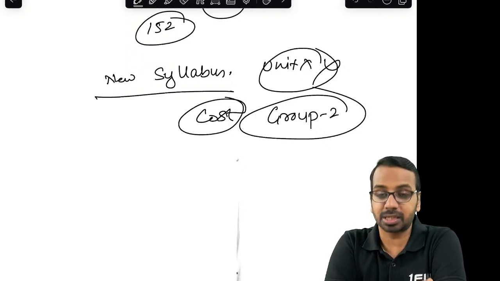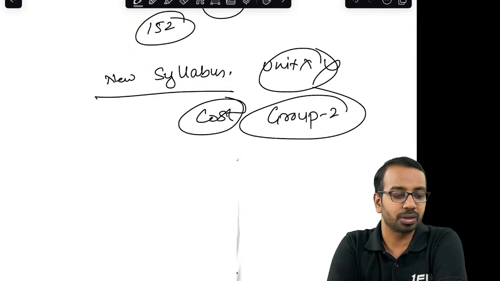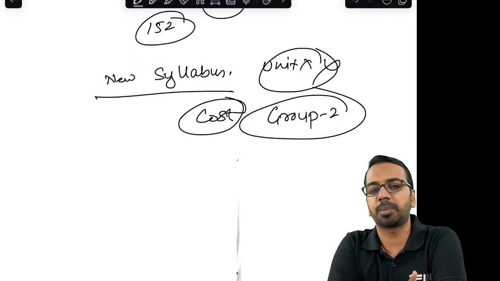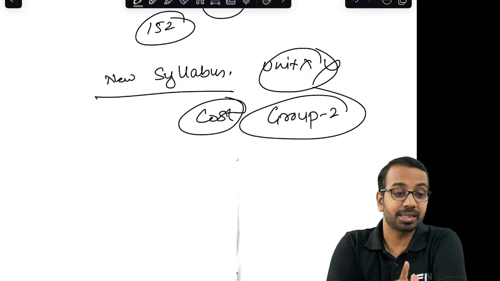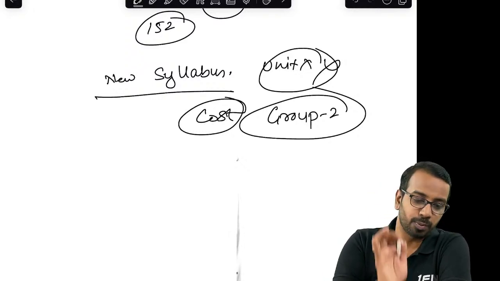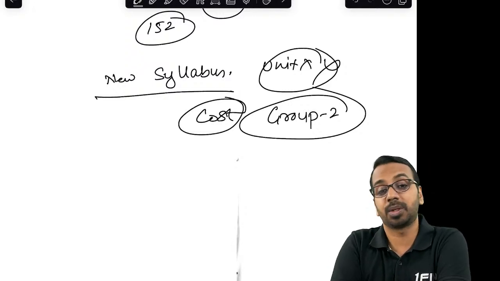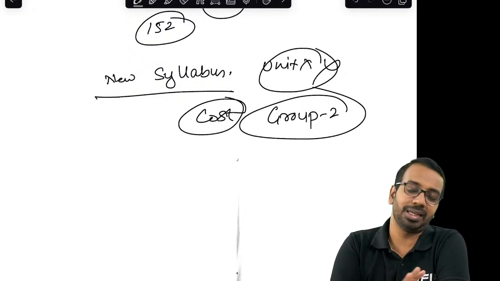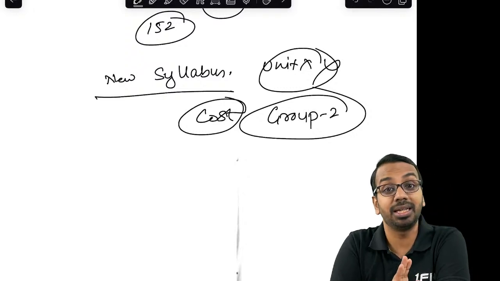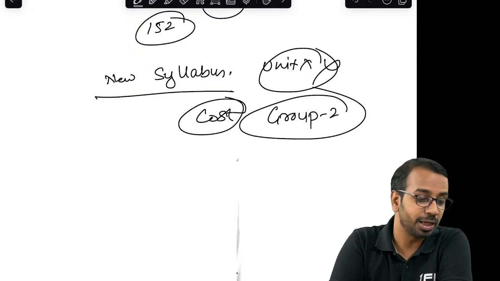And just one extra thing, though at the cost of repetition, I would like to say that for permanent exemption, please think twice. Please think twice before taking permanent exemption, because it is not easy to score 50 plus in the remaining papers always. It is possible, but it is not really easy. So that is one thing you have to keep in mind.